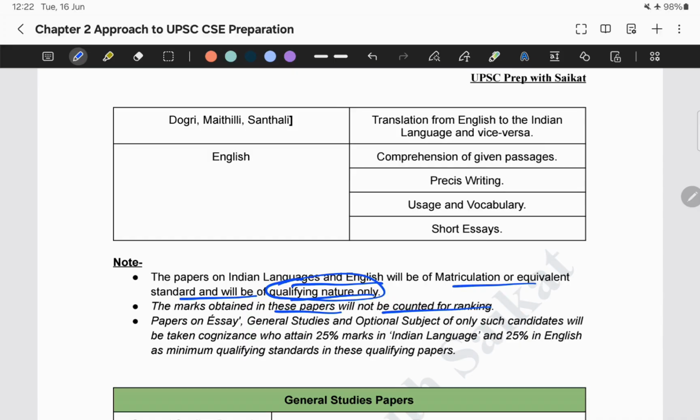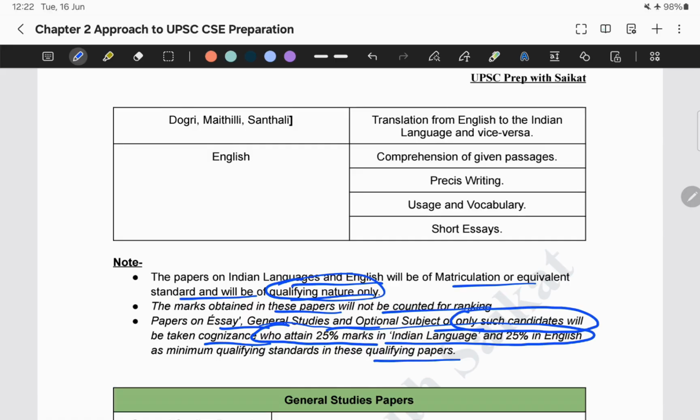Only the papers on essay, general studies and optional subject of such candidates will be taken into cognizance who attain the minimum qualifying marks, which is 25% marks in Indian language and 25% marks in English as minimum qualifying standards in these qualifying papers.